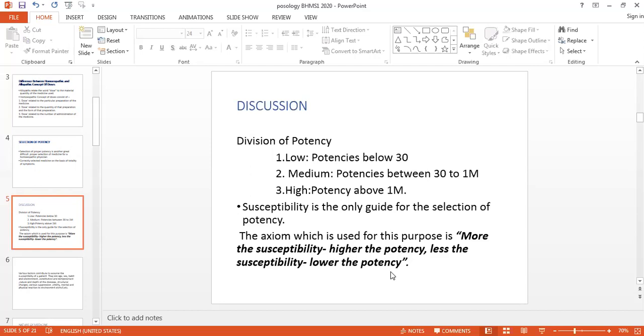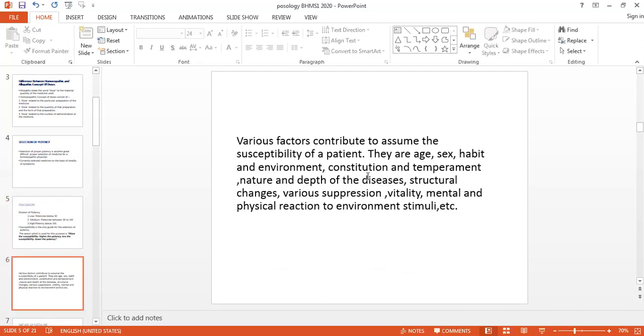The lower potencies are organotropic. The medium potencies influence functions, and the higher potencies are for the psychic patient. So this is our view, how we are giving it. The lower potency generally, if the pathological changes are more, the damage to the organs is more, in those cases we give the lower potencies. Medium potencies influence the function.